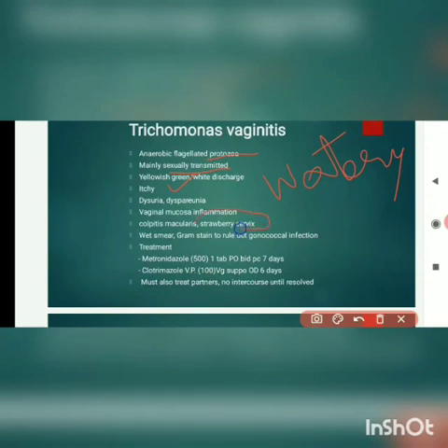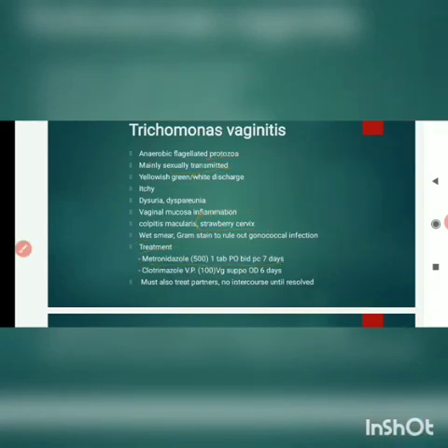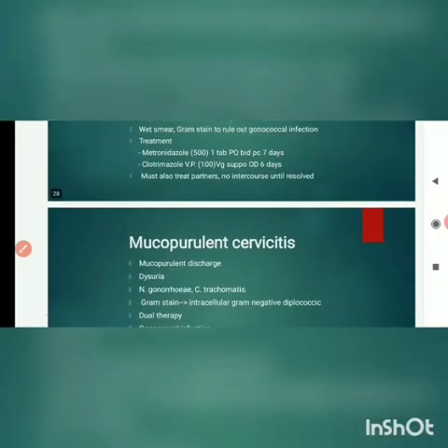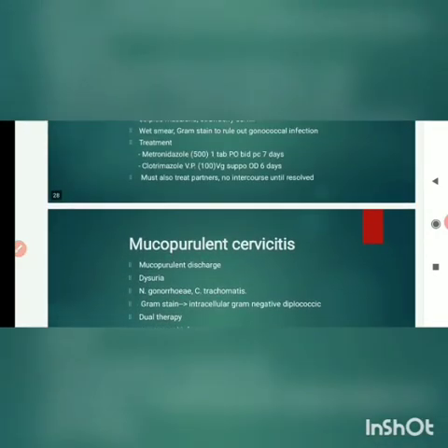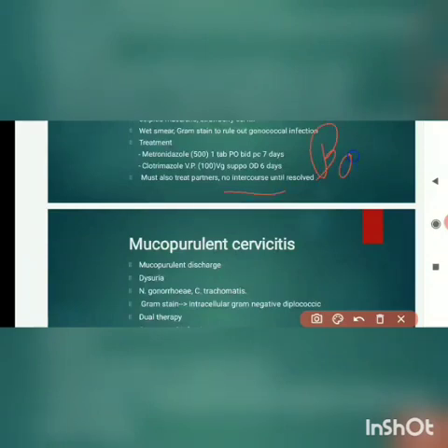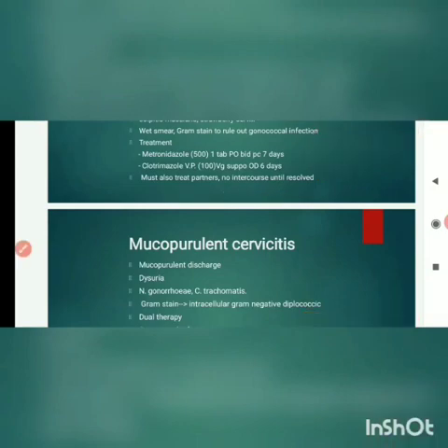And you should always remember strawberry vagina or strawberry cervix happens in trichomoniasis. Treatment is metronidazole, and we should always treat the partner also. If any intercourse is happening, we should ask them to use barrier contraceptives till both the partners are cured.